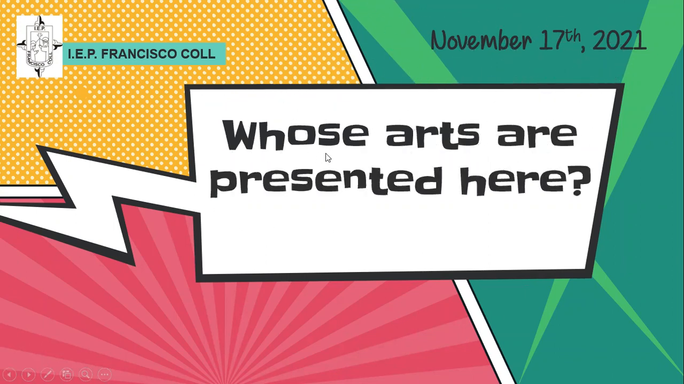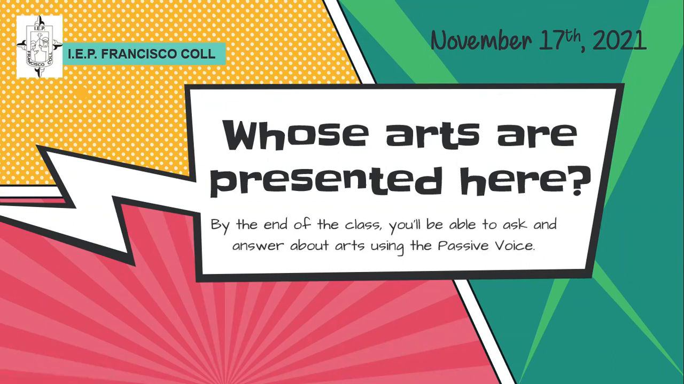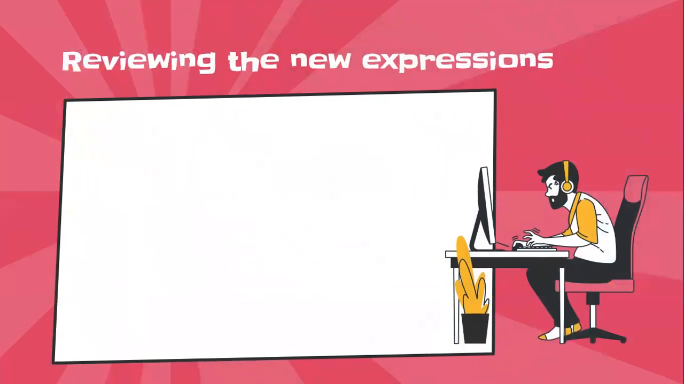It says, whose arts are presented here? Well, in this lesson, we will ask and answer questions. Remember that in the previous class, we only said sentences about arts. In this case, we will ask and answer, remember, using the passive voice, okay? So we will review those expressions about arts.